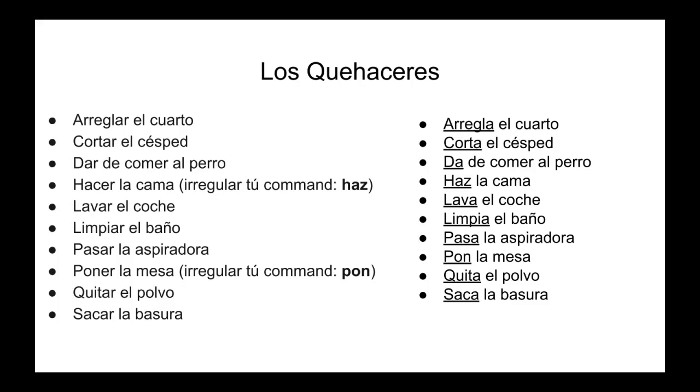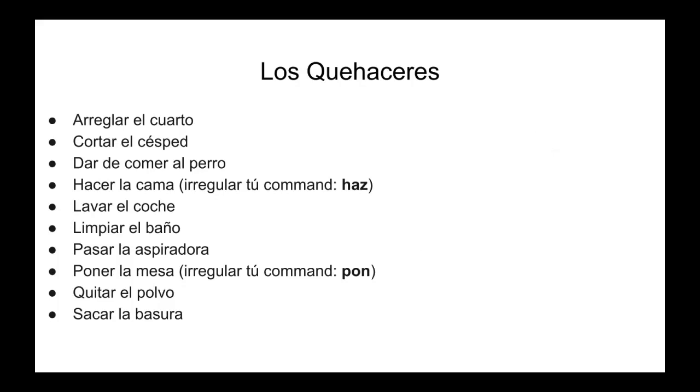All right, so those are all the tú commands that we can do for our quehaceres. Let's also look at how to put these in the present progressive. Remember in your dialogue, you gave a mandate to your child, and the child said, I am doing that thing. So how do you say, I am arranging my room? Estoy arreglando el cuarto. Estoy cortando el césped.